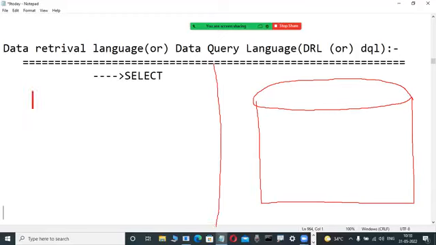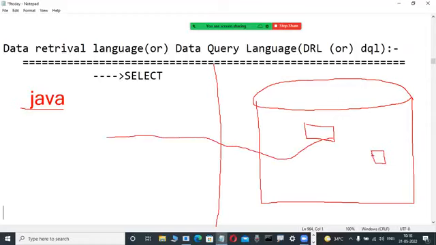You are a Java developer, for example. You are a Python developer. You are a Tableau developer, a PL/SQL developer, any developer, or SQL developer. Here, single table or multiple tables data is there. If you want to fetch data from these multiple tables or a single table, then which concept are we using?